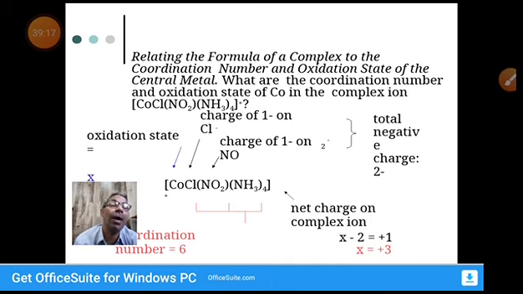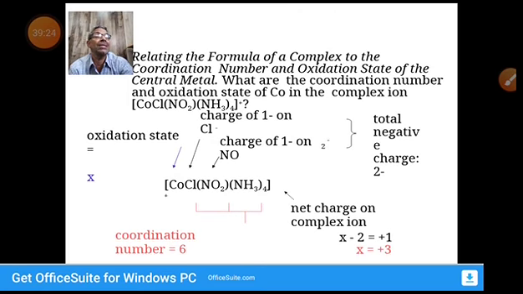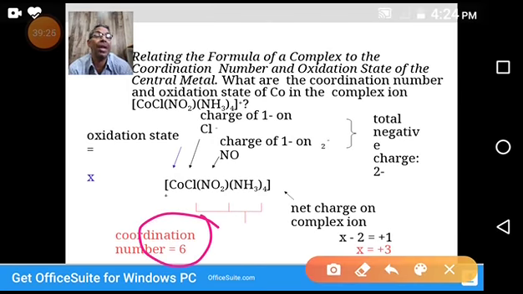I think you understood. This is the answer. How did it come? In the square brackets, we count all the species other than the central metal atom: one chlorine, one nitro, and 4 ammonia molecules.